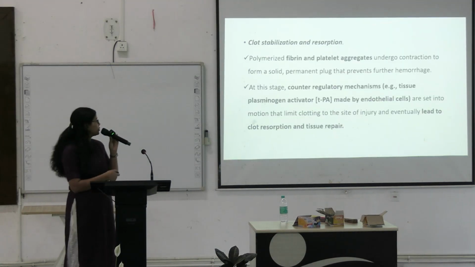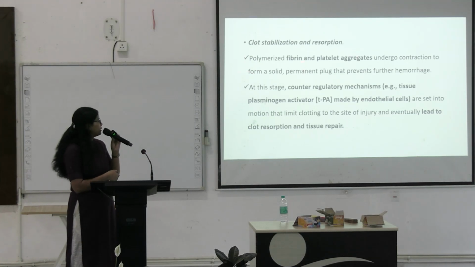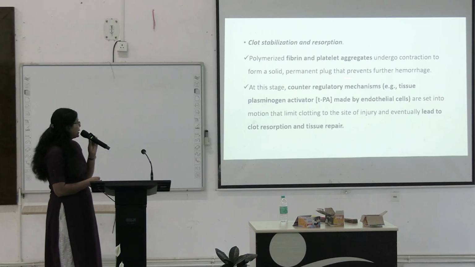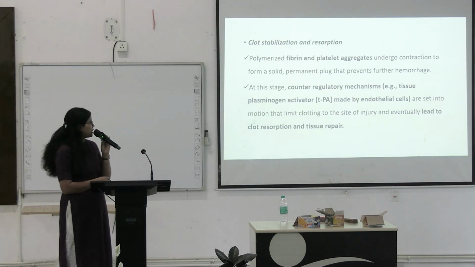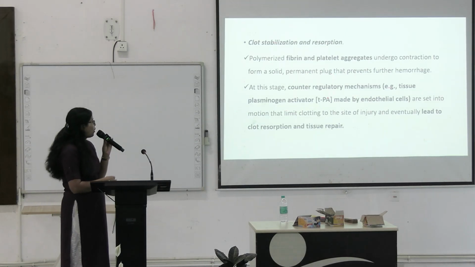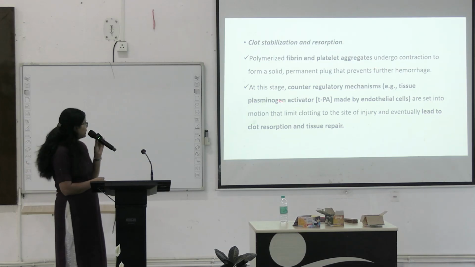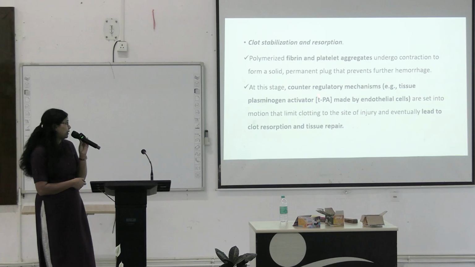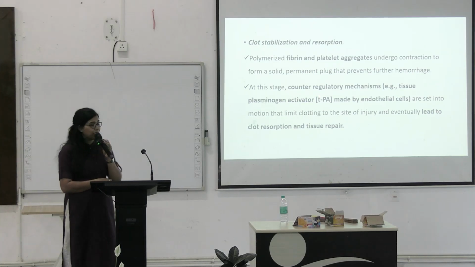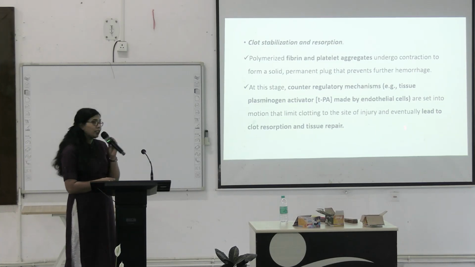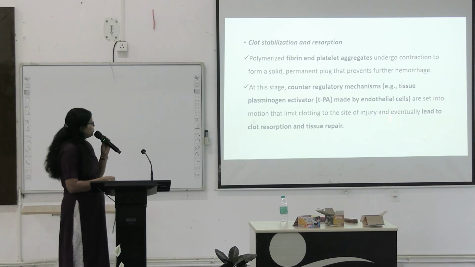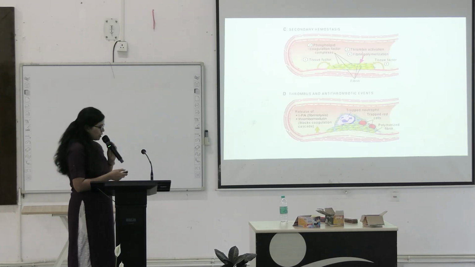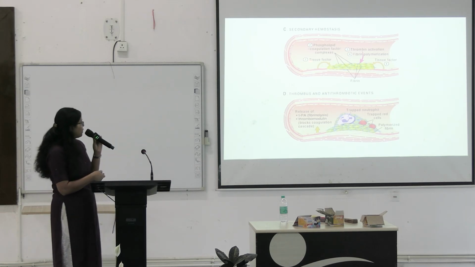Now, this hemostatic plug, that is the clot, will be stabilized by polymerization of fibrin and platelet aggregates, and they will undergo contraction and form a solid permanent plug to prevent further hemorrhage. At this stage, counter-regulatory mechanisms such as tissue plasminogen activator, that is TPA, made by the endothelial cells, are set into motion that limit the clotting, and they will eventually lead to clot resorption and tissue repair. Okay, so these are the steps of secondary hemostasis.